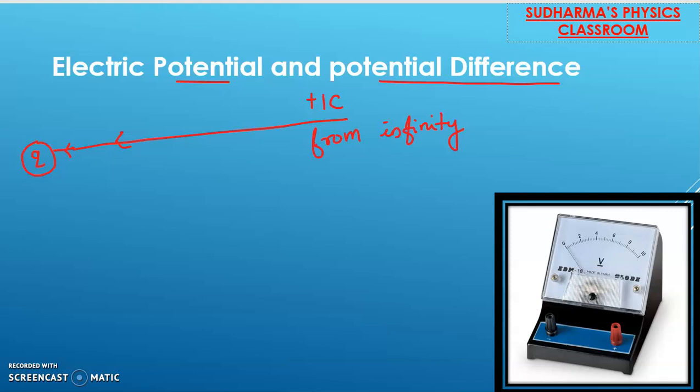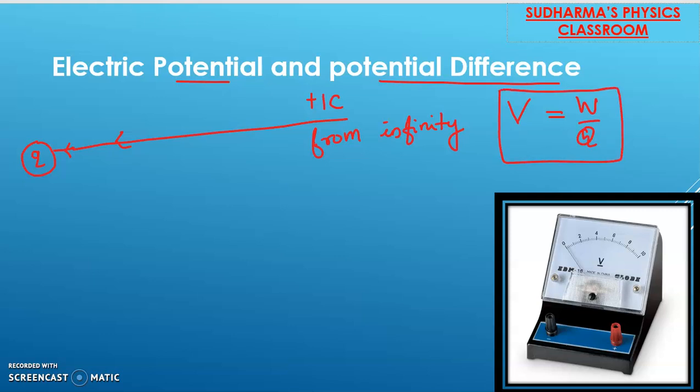So electric potential at a point is defined as the amount of work done to bring unit positive charge from infinity to a point in the electric field. Electric potential is represented by the letter V. V equals W divided by Q. This is the formula, the next formula we are going to learn.